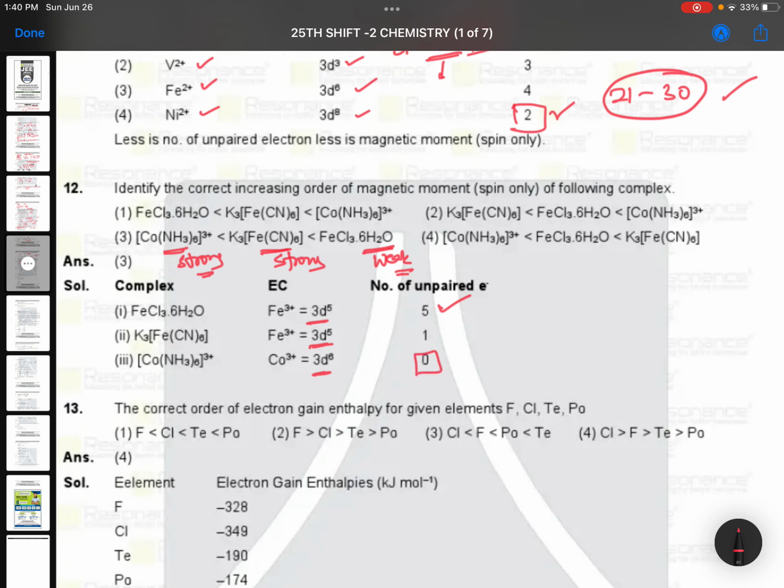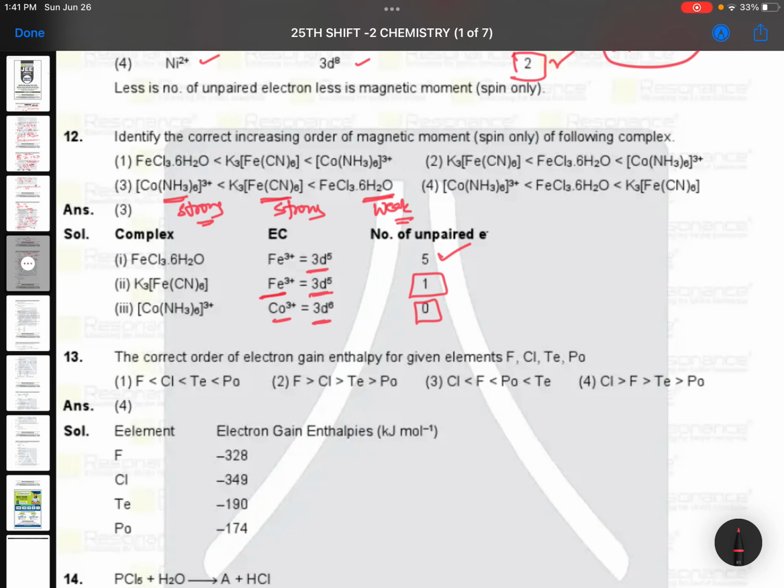Then it has no unpaired electrons, zero unpaired electrons, it has one unpaired electron. This is based on their atomic numbers and oxidation states. Not a tough question, you can say moderate question. Complex compounds.